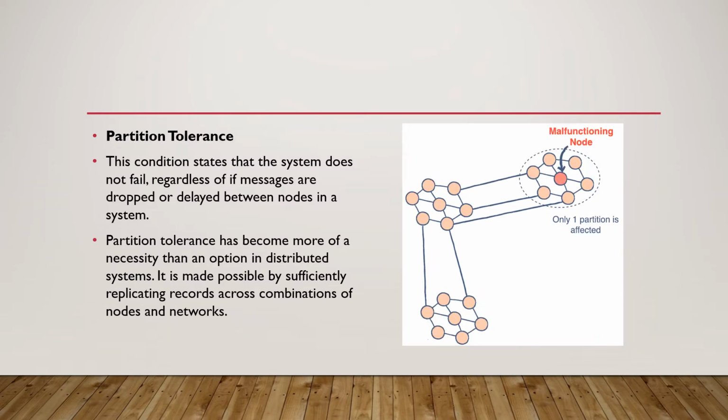Partition tolerance. This condition states that the system does not fail, regardless of whether messages are dropped or delayed between nodes in a system. Partition tolerance has become more of a necessity than an option in distributed systems. It is made possible by sufficiently replicating records across a combination of nodes and networks.